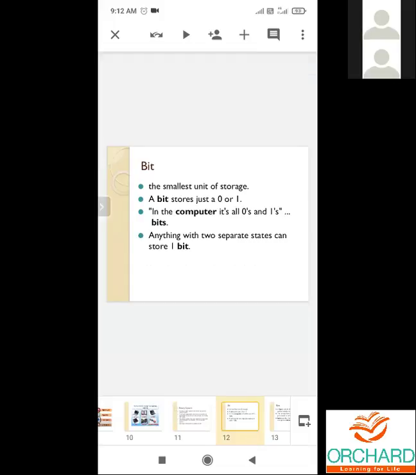Bit is the smallest unit of computer memory. The computer memories consist of ICs. It is measured in bytes. The IC stores small electrical signals. The presence of charge is represented by 1, while the absence of charge is represented by 0. So it is called a bit.